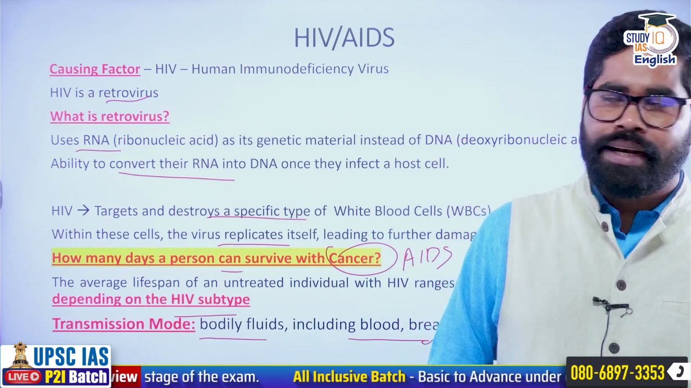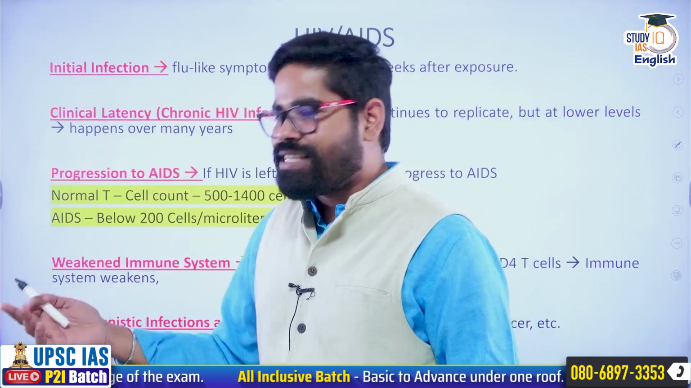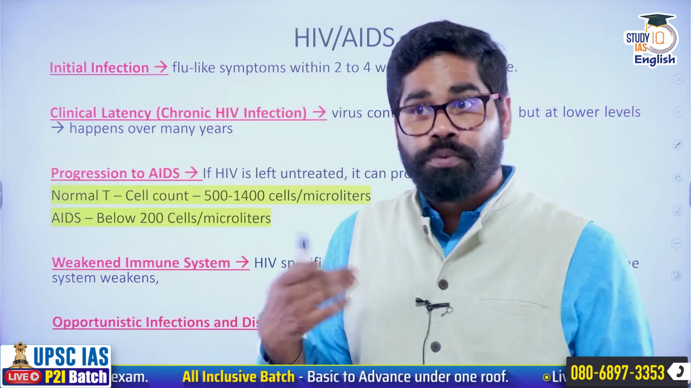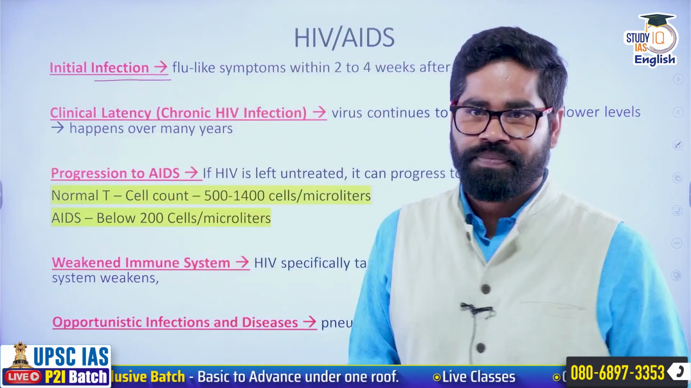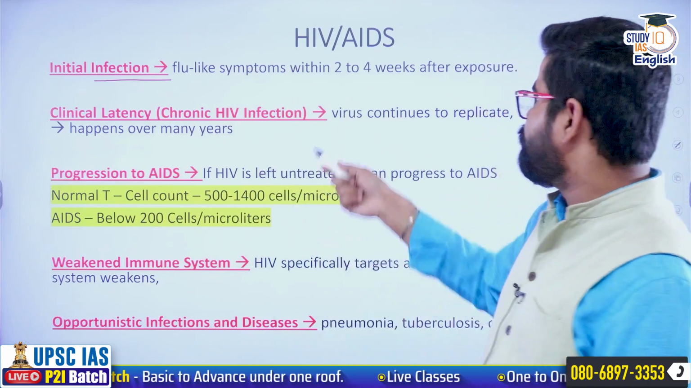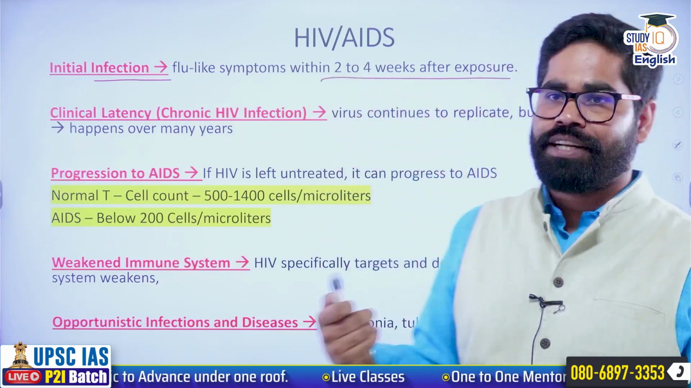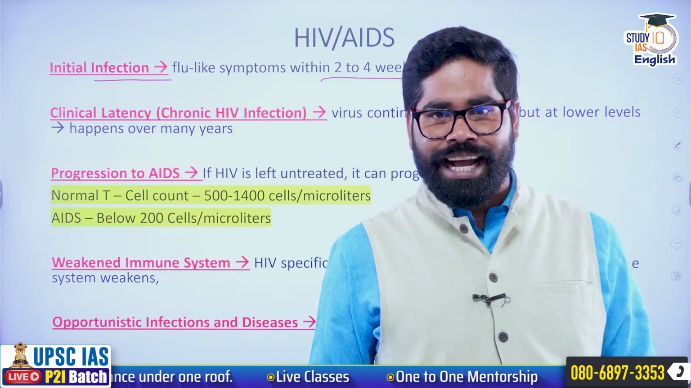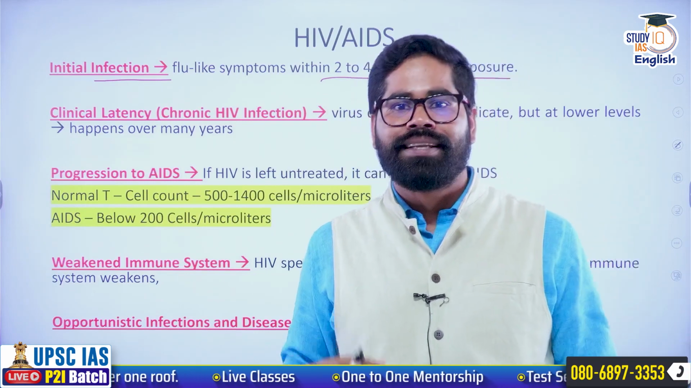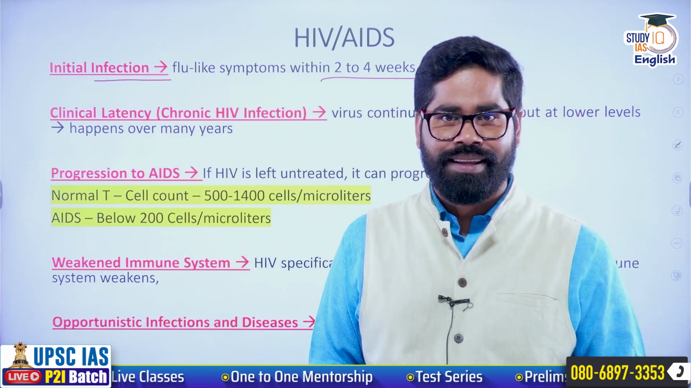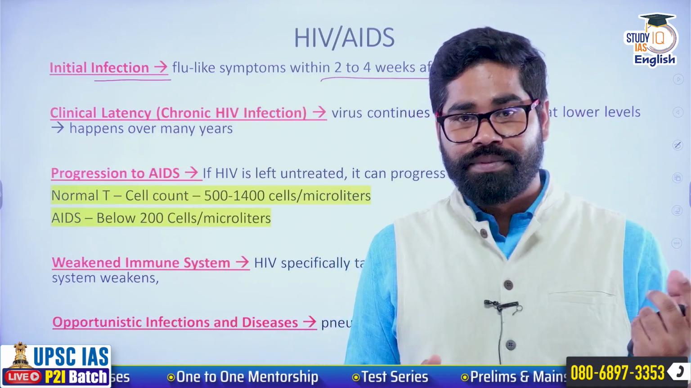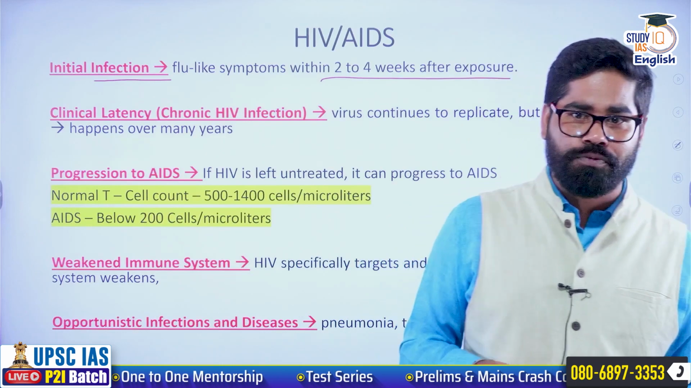Okay. Now, how does this work? How does it proceed? First of all, the initial infection causes flu-like symptoms within 2 to 4 weeks after exposure. If a person has been exposed to HIV, they are going to have flu-like symptoms for 2 to 4 weeks. So this is the first thing. The initial infection is in this form.